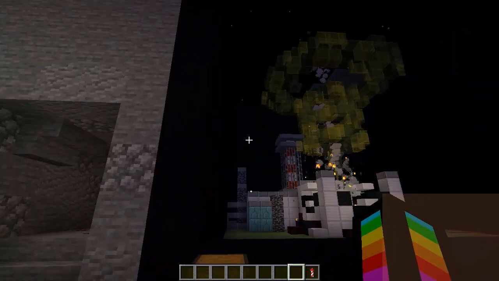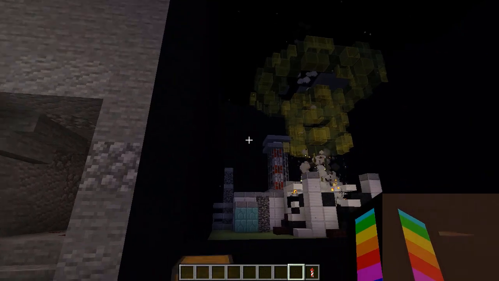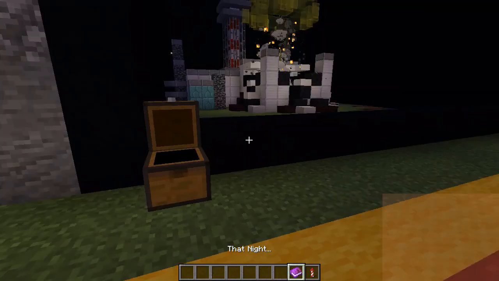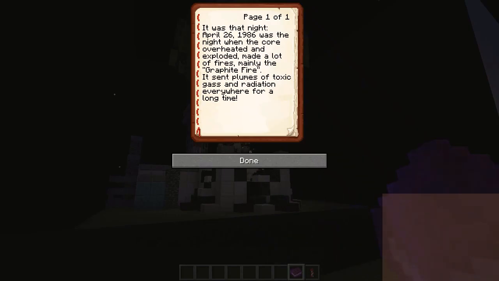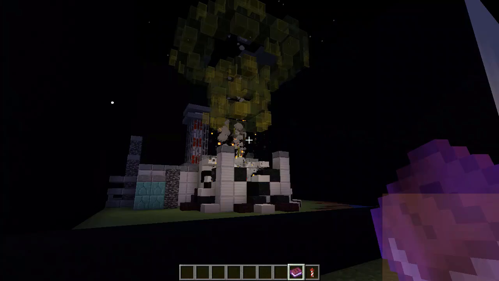So this one we kind of have to get a little serious with, because this one represents a disaster that happened that night. It was that night, April 26, 1986, when the core overheated and exploded. It made lots of fires, mainly the graphite fire. Look it up, you'll see. It sent plumes of toxic gas and radiation everywhere for a long time.